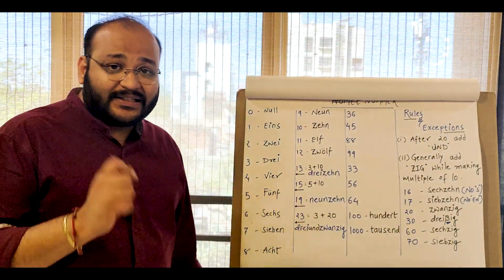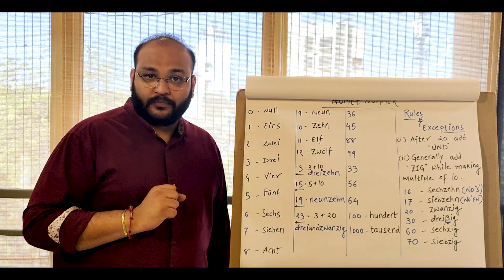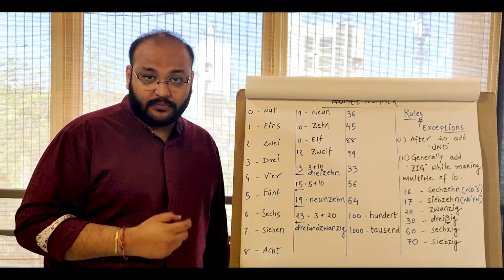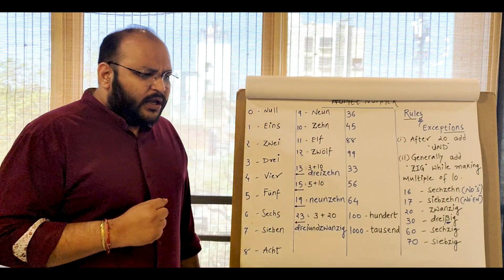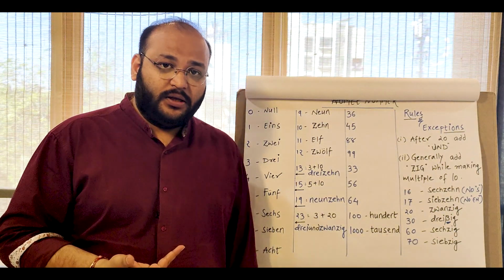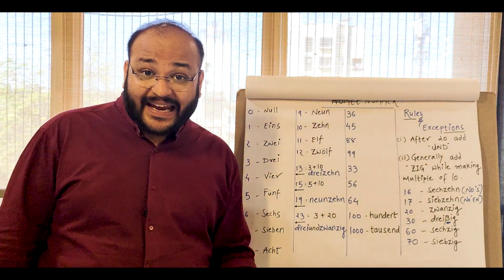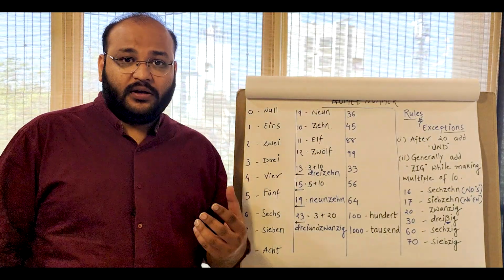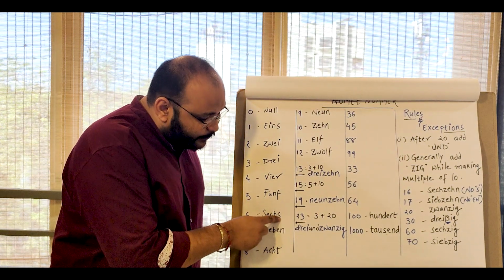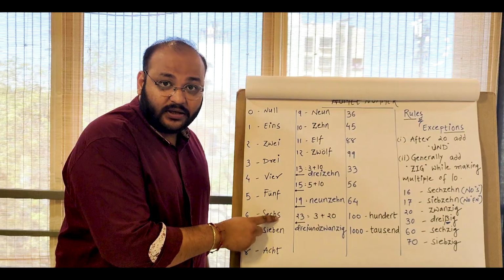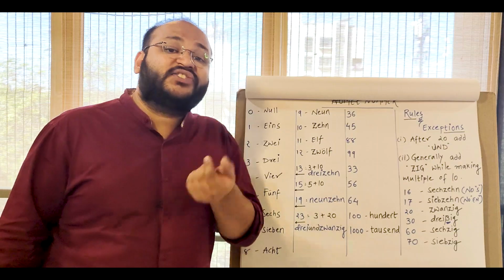Now all other exceptions, they are thanks to these 2 numbers, 6 and 7. 6 is called 6 and 7 is called 7. Now, when I say 16, so it's like 6 plus 10. 6 is zex, 10 is sane, so it's zex sane. Now, as you can see right there, here at the end of the word zex, there is the pronunciation of s, zex, s sound. And here at the beginning of 10, once again, there is s sound.